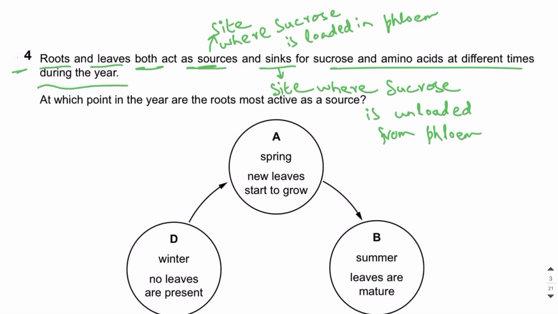So actually in plants, sources are the sites where sucrose is produced or stored, and at the source sucrose is loaded into the phloem sieve tubes or phloem vessels. At the sink, sucrose is unloaded from the phloem vessels. So transportation of sucrose always occurs from sources to sinks. They're saying that roots and leaves both can act as sources. Let me tell you how.